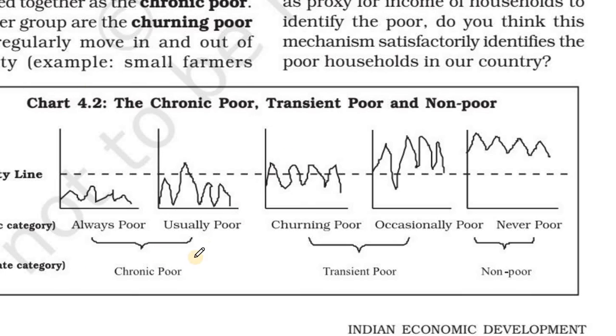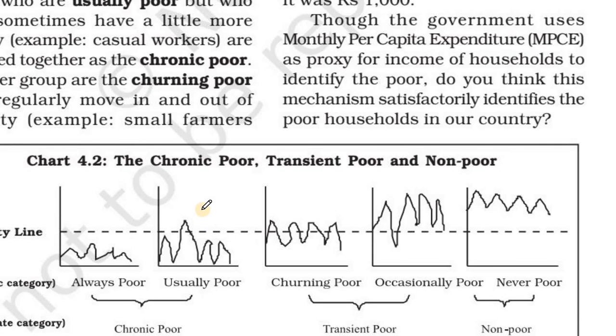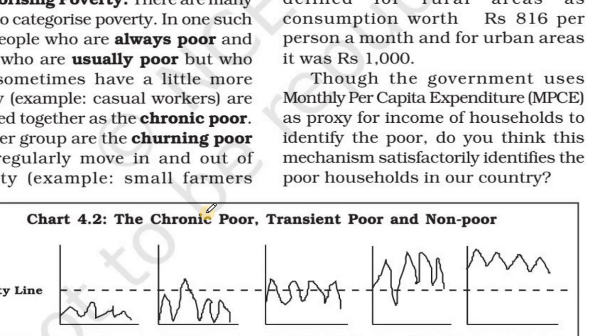This category we can call chronic poor, meaning they are in that condition only. They are not getting proper food, meaning they are always poor for a long duration. It includes always poor and usually poor people.